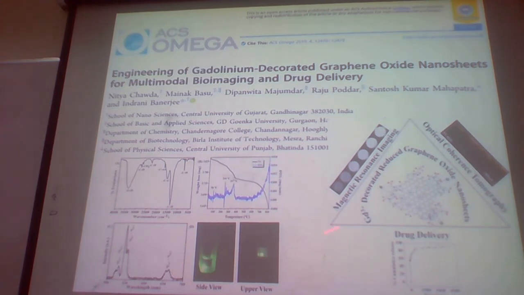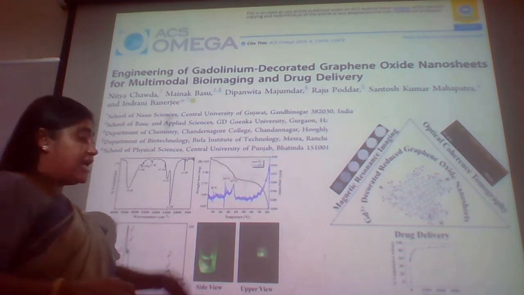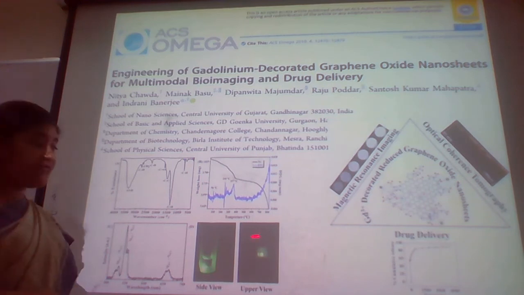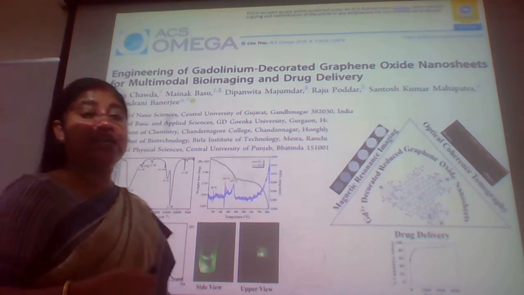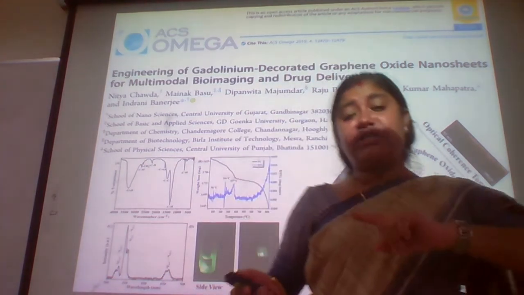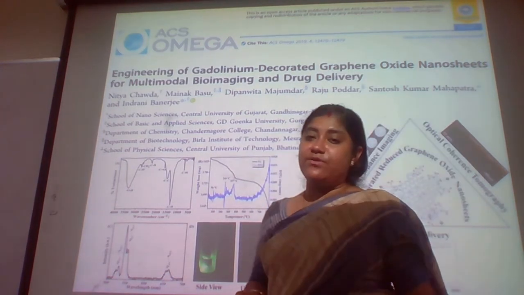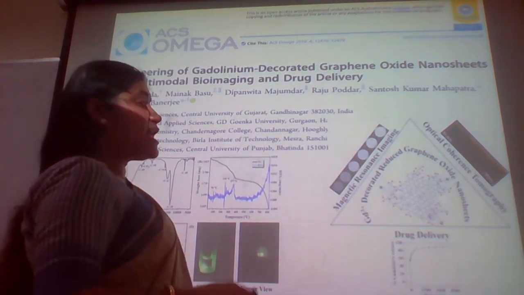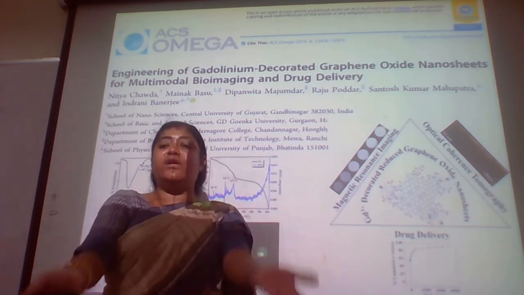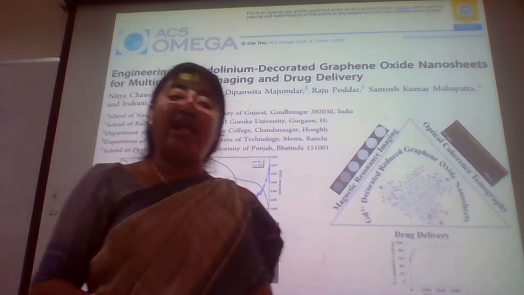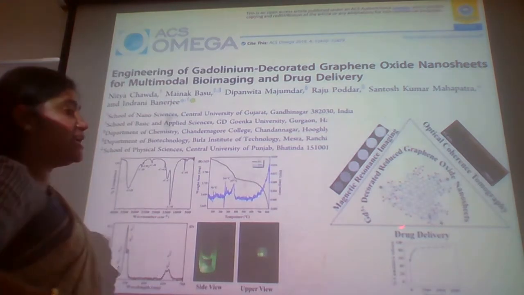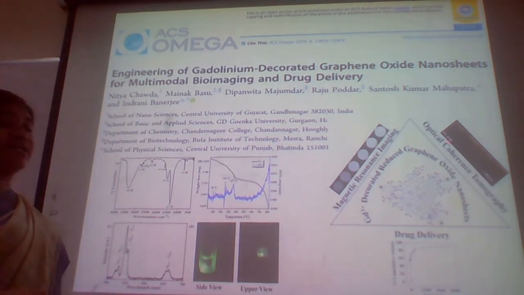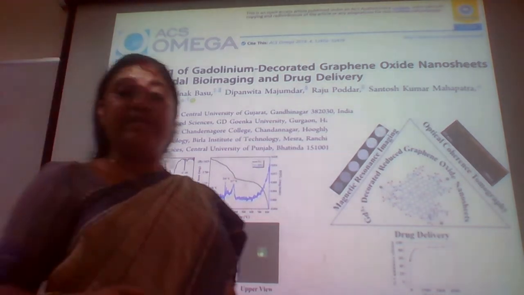You can see that we can have a good laser imaging over here, and this gives the optical emission spectroscopy to show that just by putting a laser of certain wavelength, we can have up conversions and down conversions of the materials, which is correlated to the bioimaging part. So when we introduce these materials into our bodies, that can increase the contrast of the imaging, and we can have a better view of those areas in the body which have to be properly diagnosed.